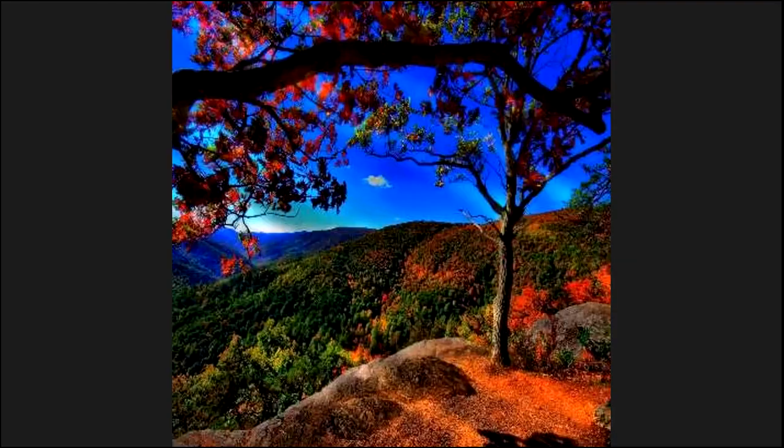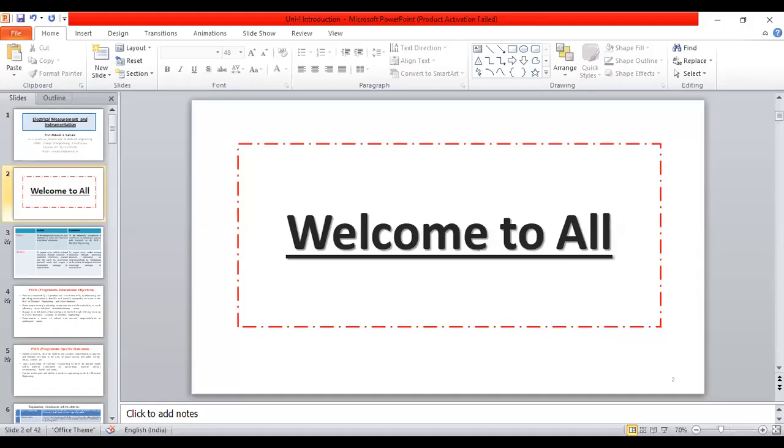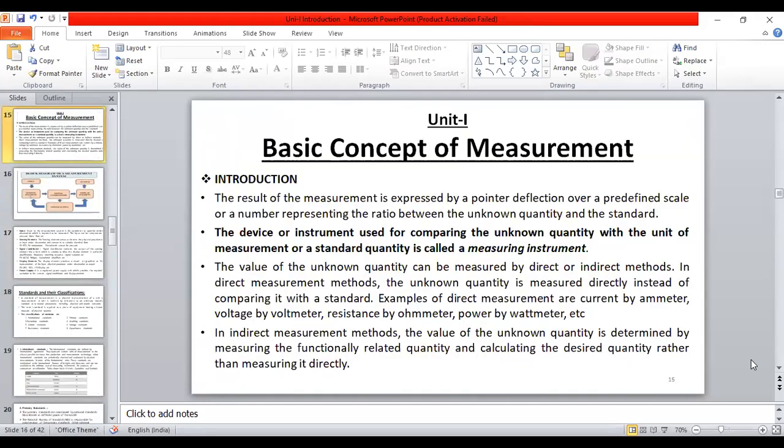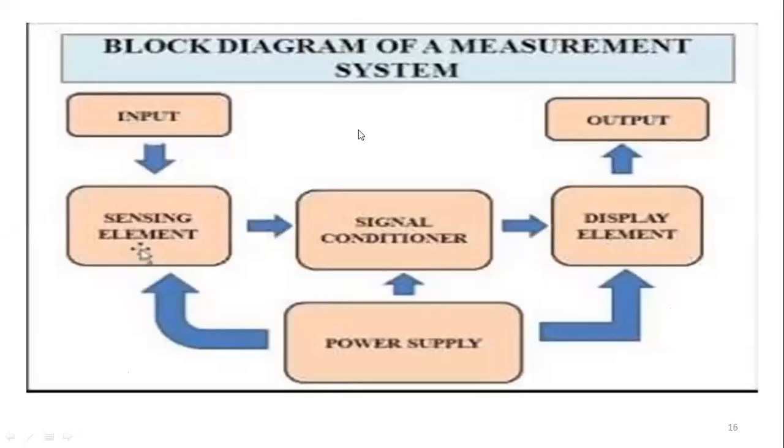Is the voice breaking? Again the voice is breaking. Now it is audible. Is it audible?